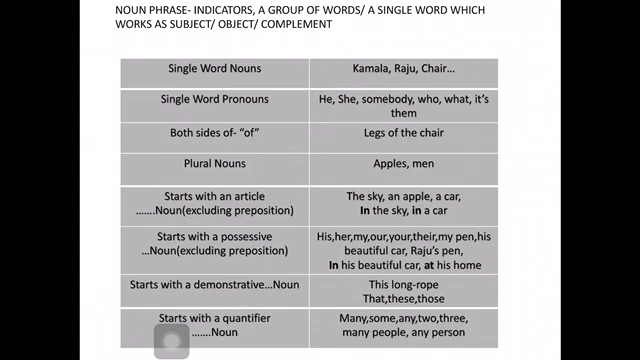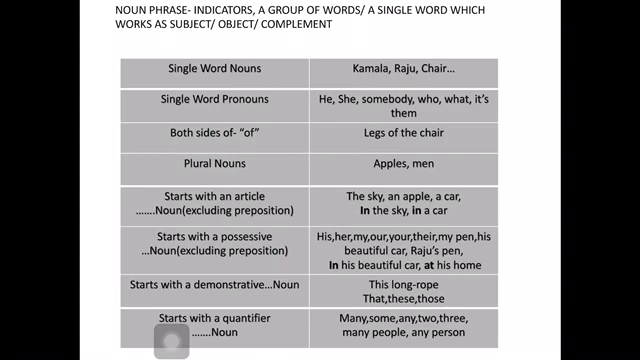Now similarly, a noun phrase also starts with a demonstrative. What are demonstratives? This, that, those, these. When any noun starts with a demonstrative, then it is also called a noun phrase. For example, this long rope, and that house. When it starts like that, it is called a noun phrase.